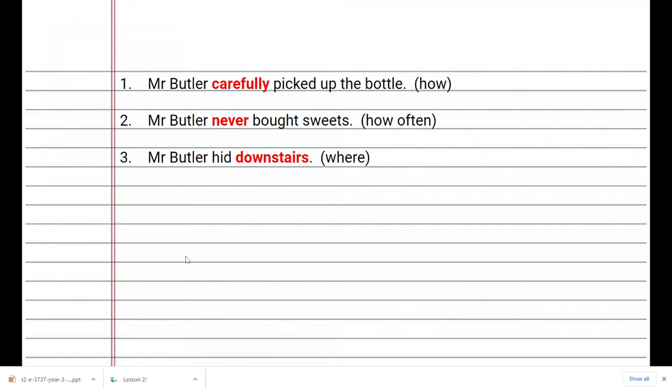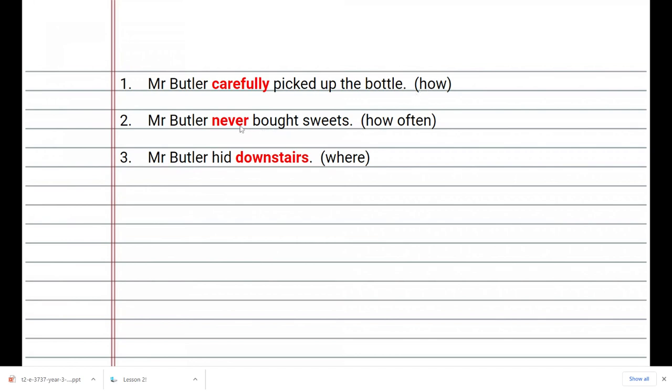Here are a few more sentences which show you how an adverb is used. Notice that an adverb can be used before or after the verb. So in the first sentence, Mr. Butler carefully picked up the bottle. Carefully is before the verb, but it answers the question how.